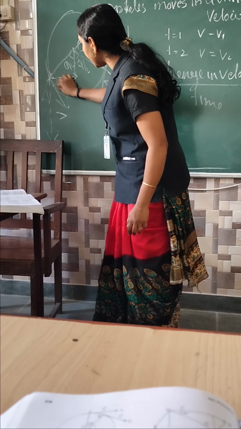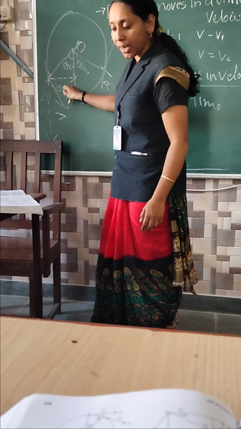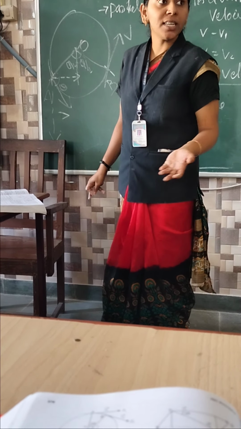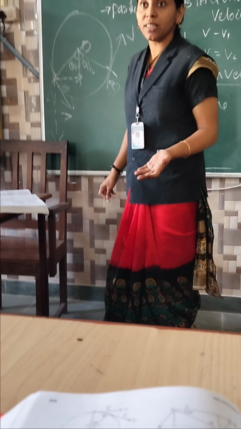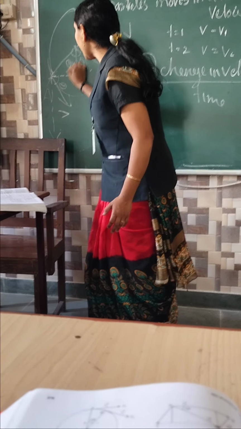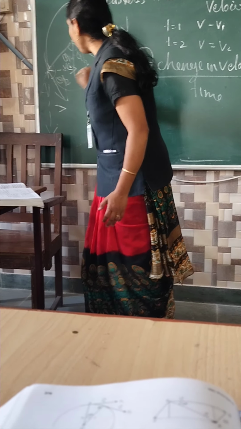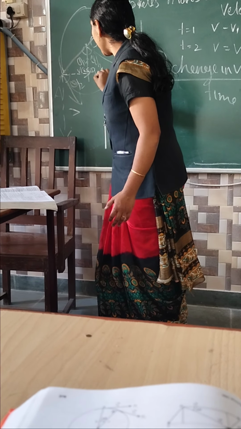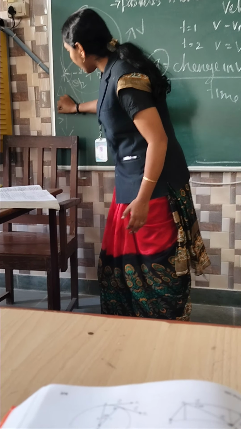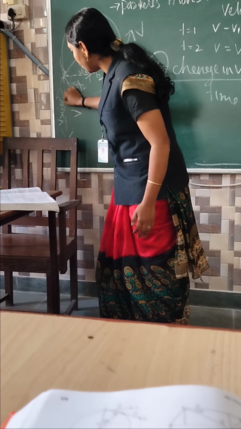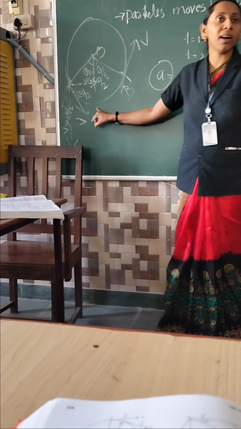Then how to write it? Near to the angle is cos, opposite is sine. I have already explained in the classroom. So this is V cos theta by 2 here. This one is V sin theta by 2. This much clear for everyone?